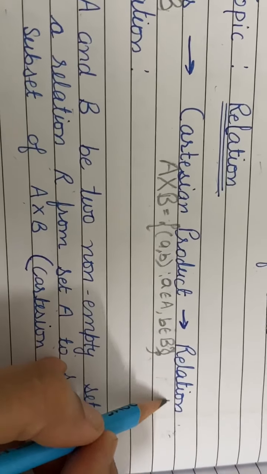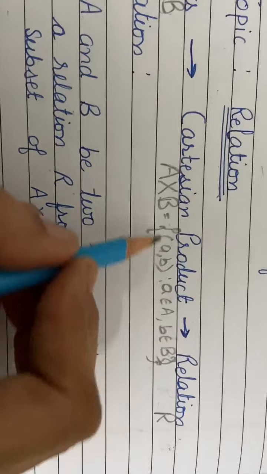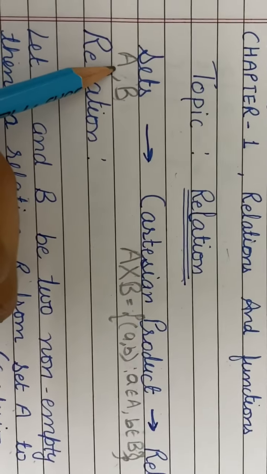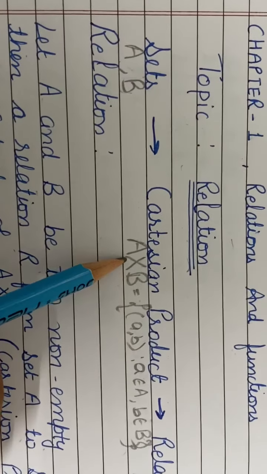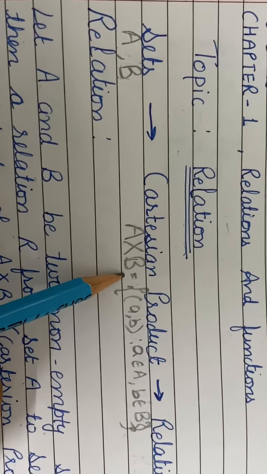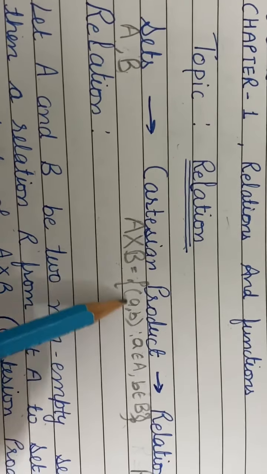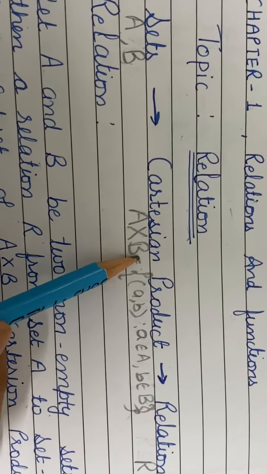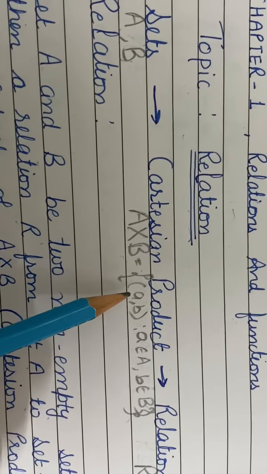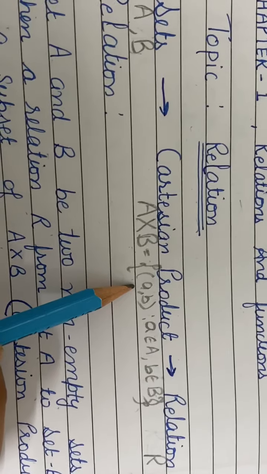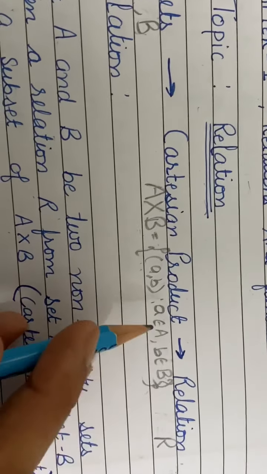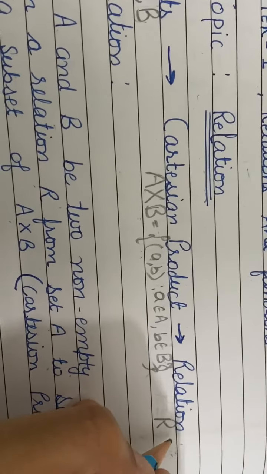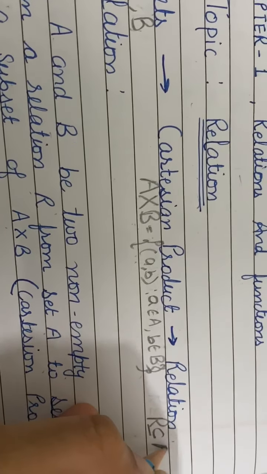Then relation R. As you know, all the sets have subsets. Similarly, the Cartesian product of sets has subsets also. This is also a set, and it has a power set in which so many subsets are there, and those subsets are called relations over this Cartesian product.